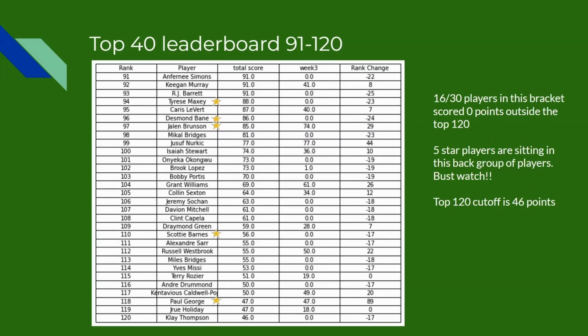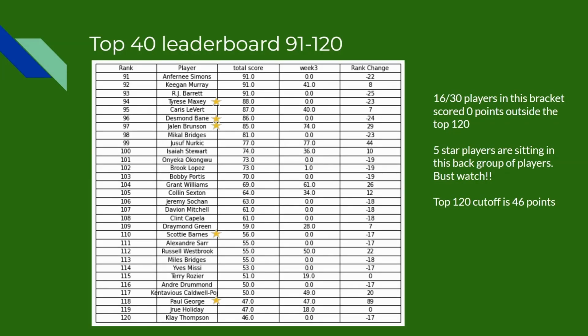The final one, going all the way down to 120, the first thing to note is 16 of the 30 players, so over 50%, scored 0 points. So that means that in week 3, they were outside the top 120. Either they didn't play at all, or they had not enough production to crack that top 120. Which means for a weekly changes league, they were not worth the starting spot. They probably should have been benched.